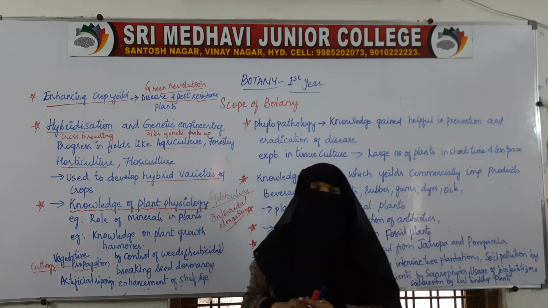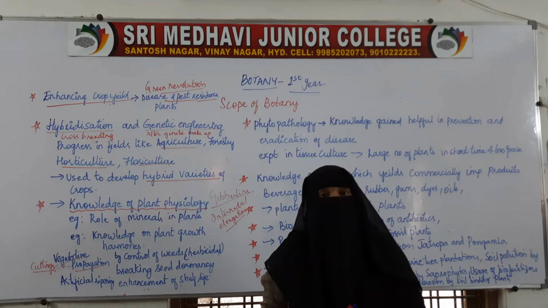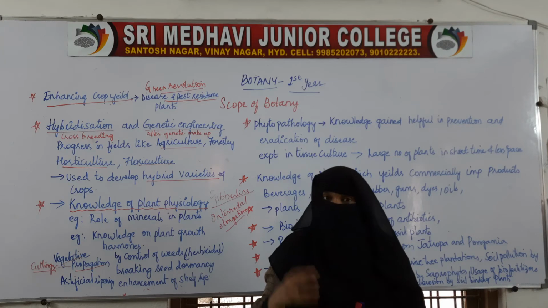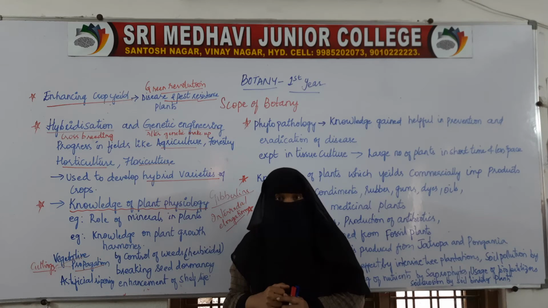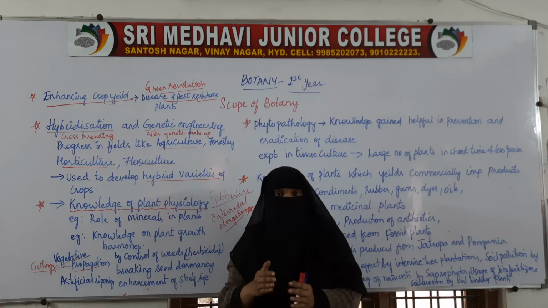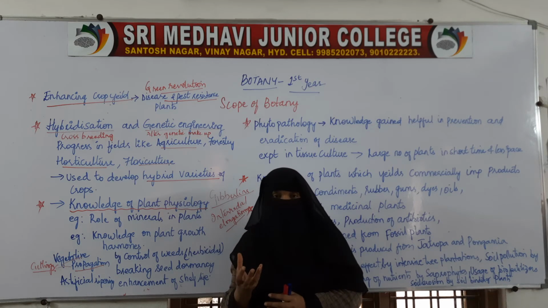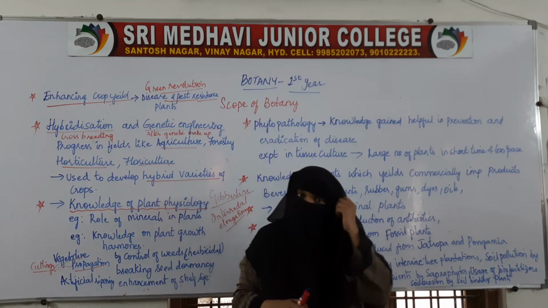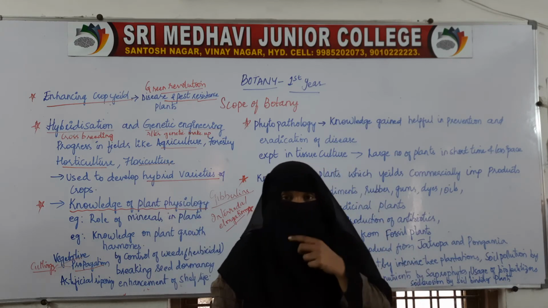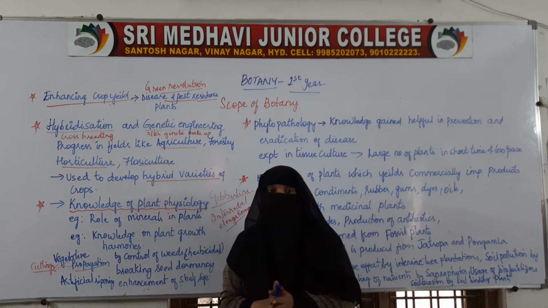And here the role of that is ethylene. Ethylene is a hormone which is helpful in the ripening of fruits. So the farmers will pick the fruits from the plants earlier, before they mature on the plant, because it takes a lot longer time to mature on the plant. As soon as it grows on the plant, the farmers pluck it and use artificial hormones to ripen it. So here we also have the breaking of seed dormancy.